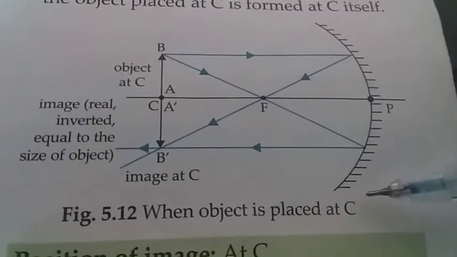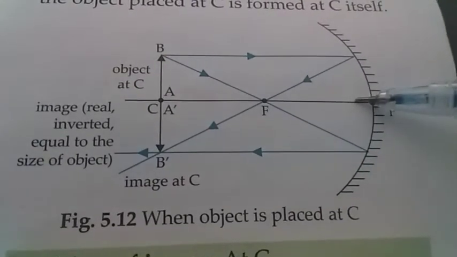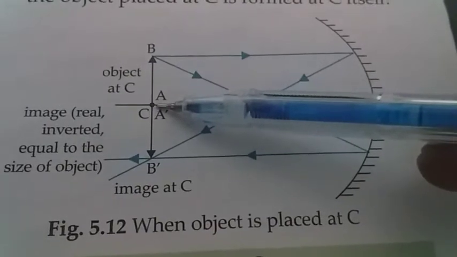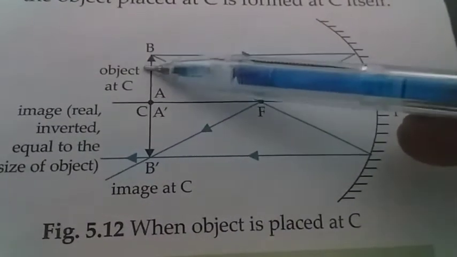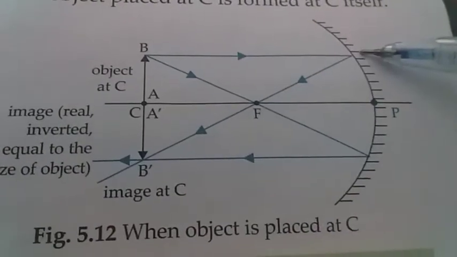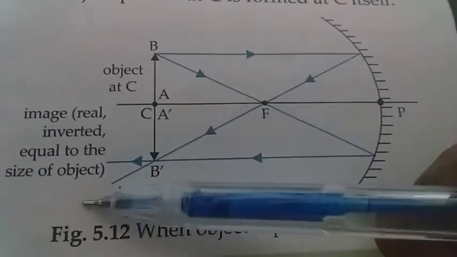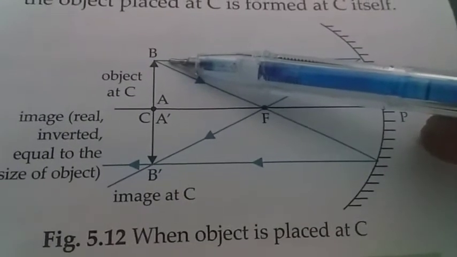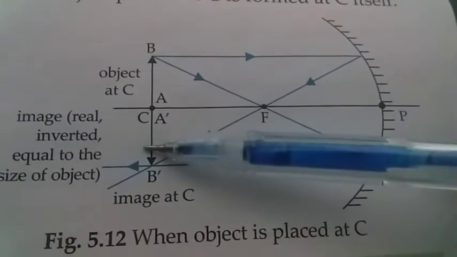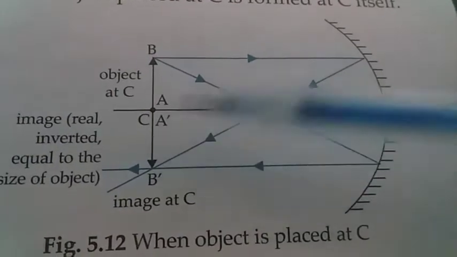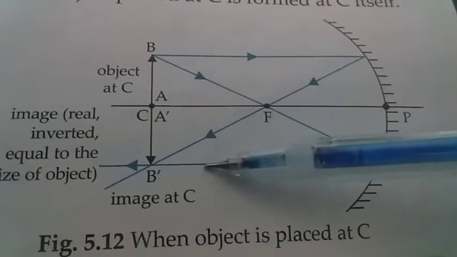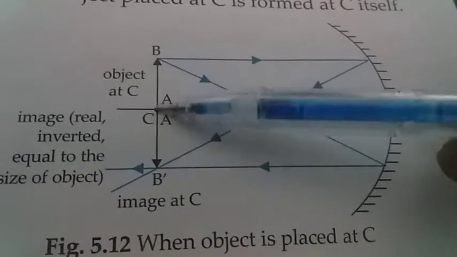This is the concave mirror. This is the principal axis. This is the object placed at the center of curvature now. When the object is at the center of curvature, one ray is parallel to the principal axis, and after reflection it passes through the focus. The other ray passes through the focus. After reflection it is parallel to the principal axis. Now they both are meeting. These two rays are both meeting here at the center of curvature.